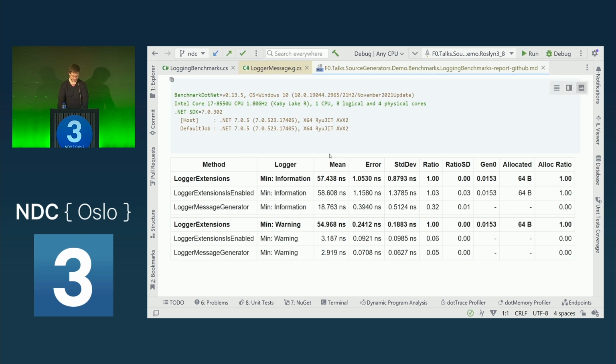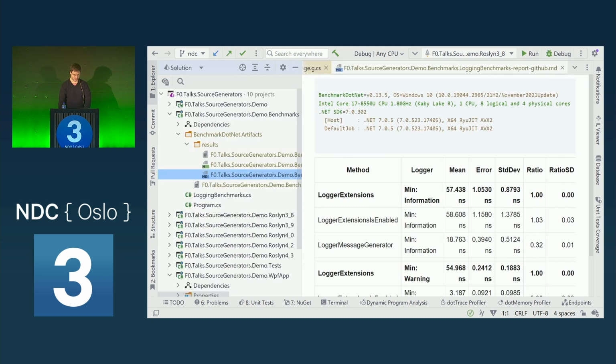And in this example, when I set to warning, then we actually don't log anything, but still in the standard extension method approach, we still have this allocation. And now with the source generated version, here's the source generated version, we don't have this allocation anymore. And it's also significantly faster because we avoid those allocations.